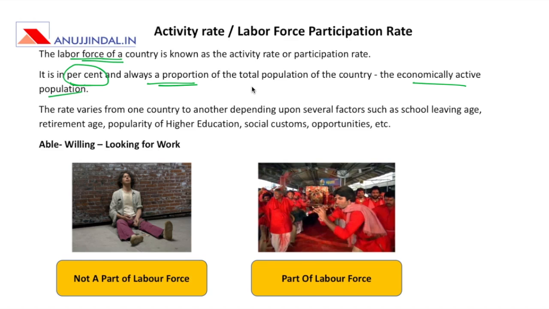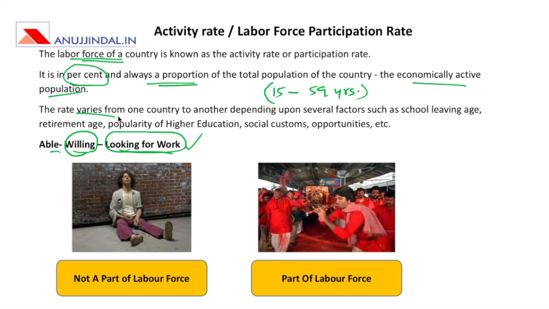Now the question arises: what is included in the labor force of the country? We look for people between the age group of 15 to 59 years. This is very important to remember. And secondly, people who are able, who are willing, and who are looking for work. So, for example, if you're preparing for RBI or UPSC, then you're not willing and not looking for work, and therefore you are not part of the labor force in the numerator, although you are part of the entire population, the denominator, and therefore you do not become a part of LFPR.